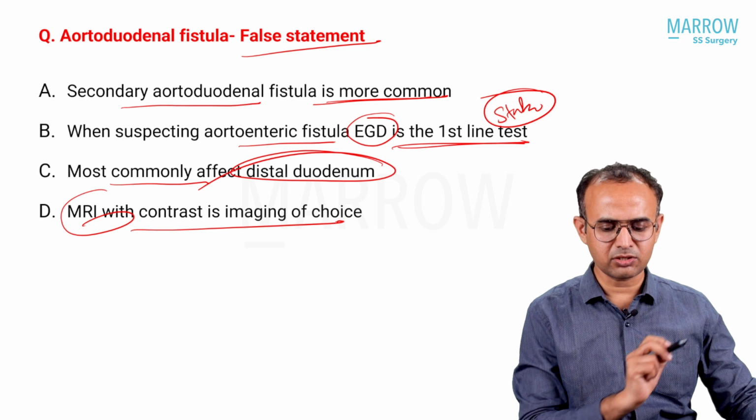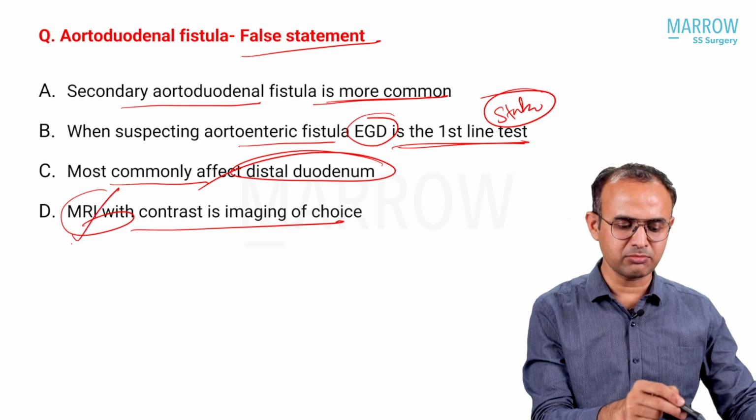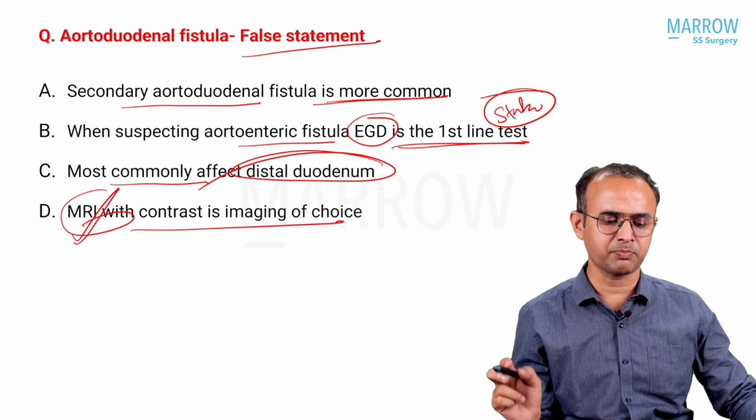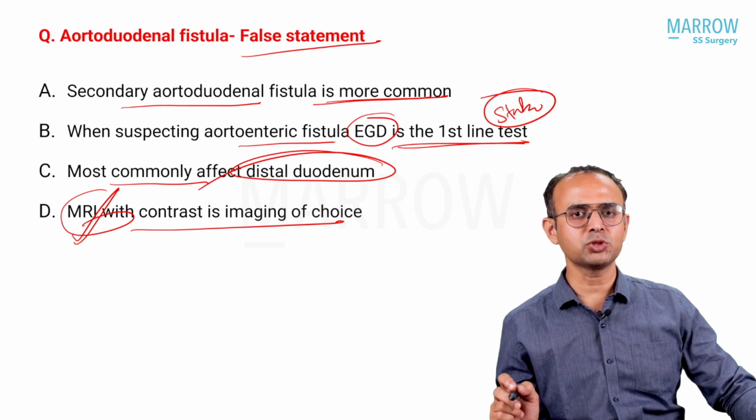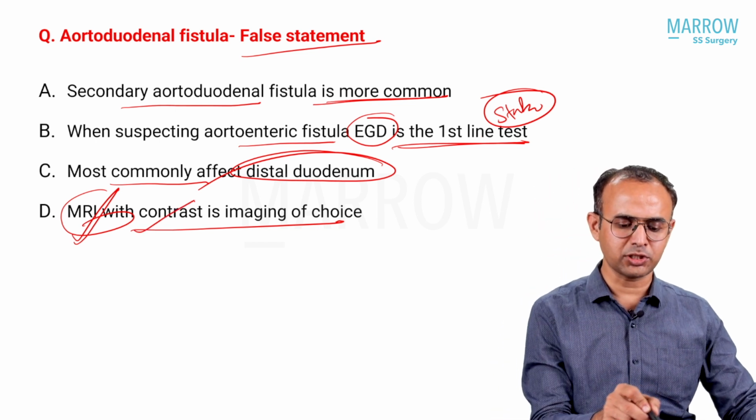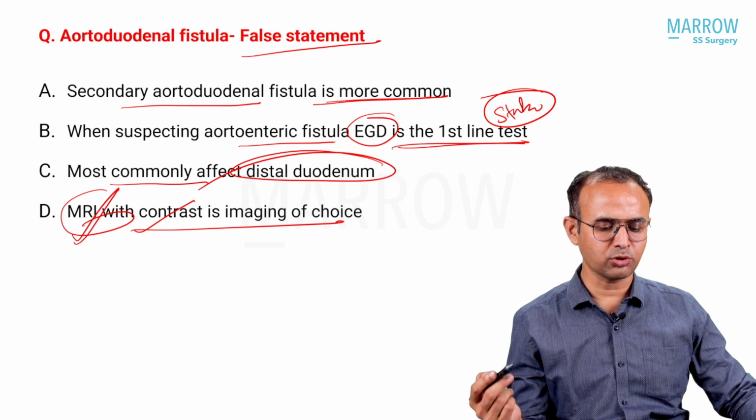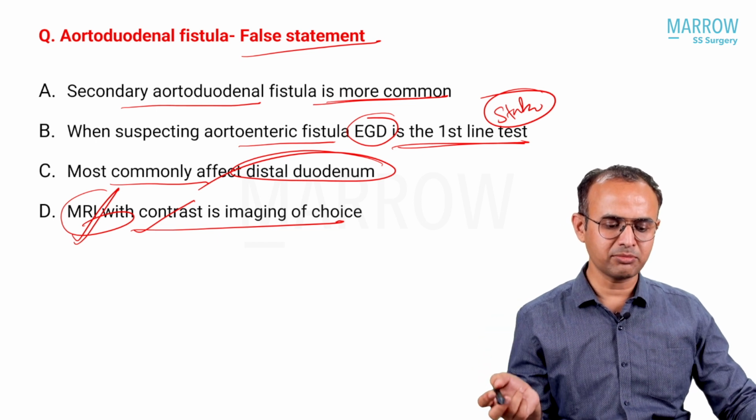Is MRI the investigation or imaging of choice? No, CT is the imaging of choice. If endoscopy is not able to visualize, CT is important. CT angiography, CT arteriography will be a better imaging than MRI.